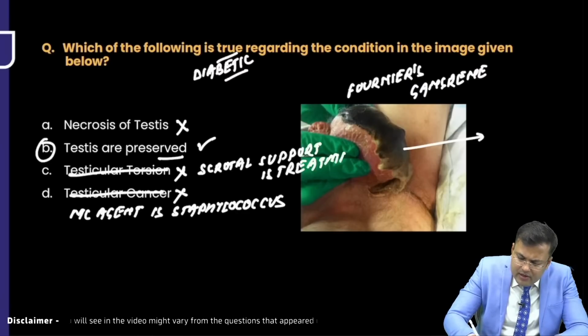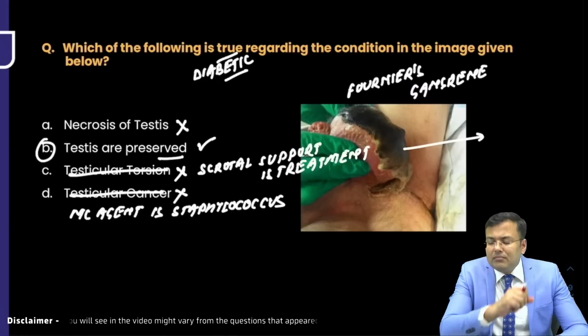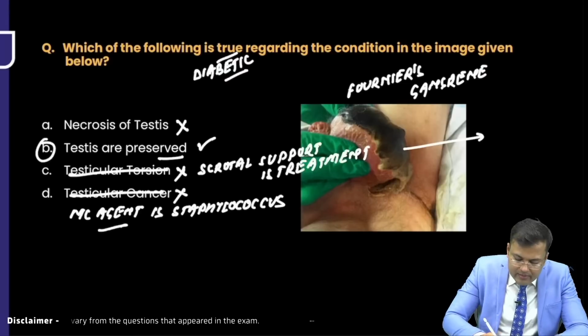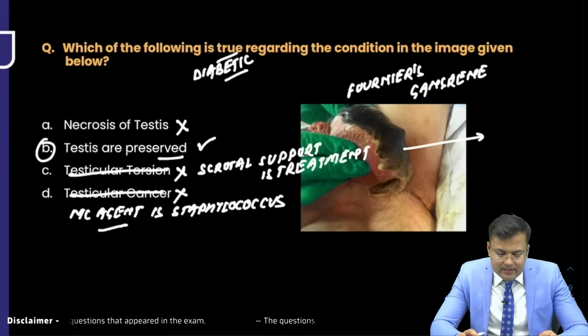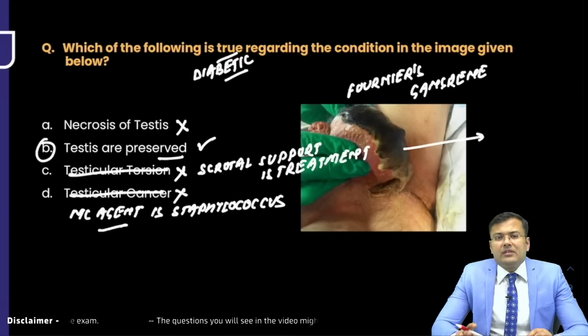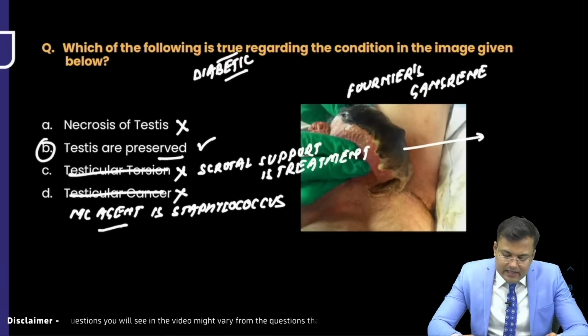Scrotal support is not the treatment. What is the treatment? You have to go for extensive debridement. So you have to excise the necrosed skin. Okay, most common agent, right. So the correct answer is that here testes are preserved. Scrotal support is not required because you have to excise the scrotal skin. Clear? So the correct answer is B.